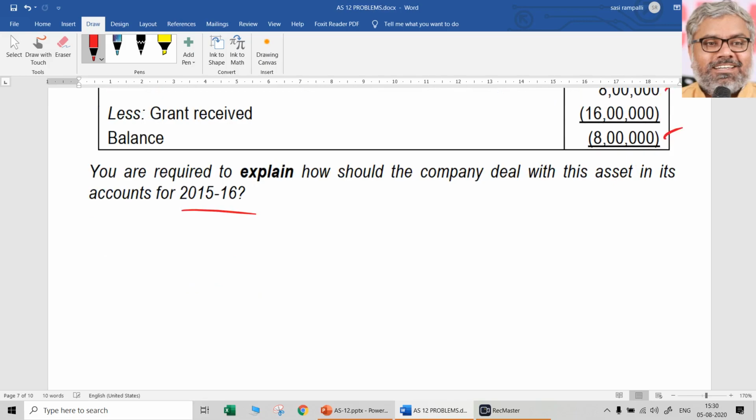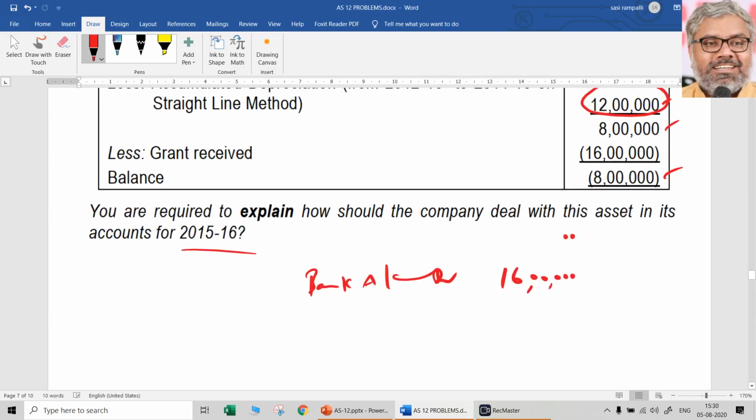So what can be the entry now here? Bank account debit 16 lakhs. You cannot credit the fixed asset account 16 lakhs because the debit itself is 8 lakhs. So to fixed asset, whatever it is, 8 lakhs. So what is the remaining 8 lakhs to be treated as? That is to be credited to P&L account.